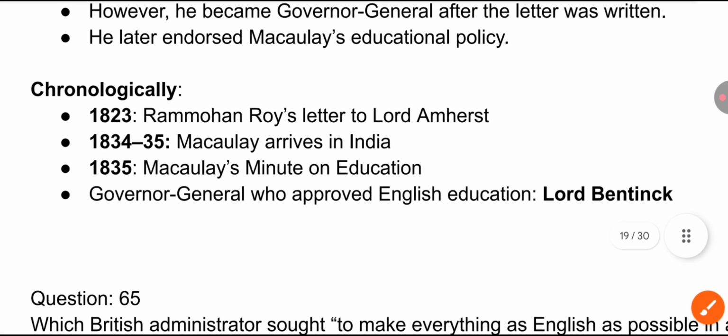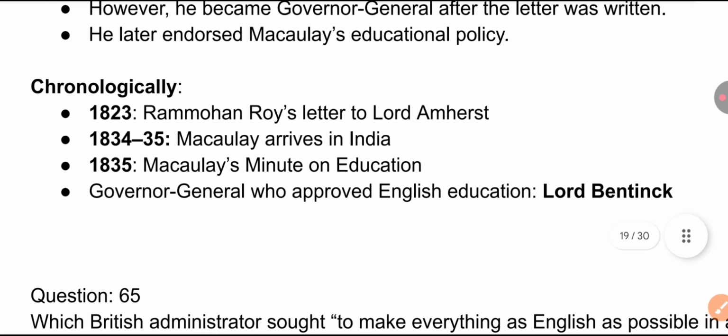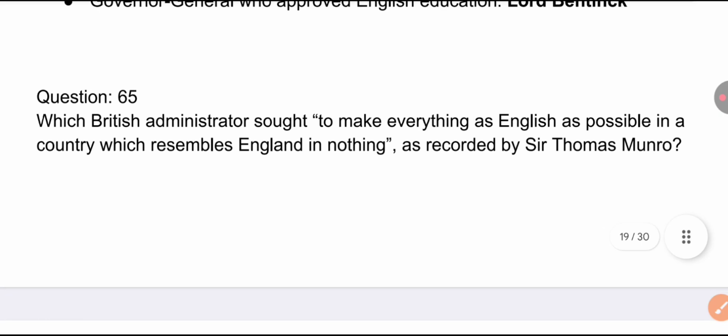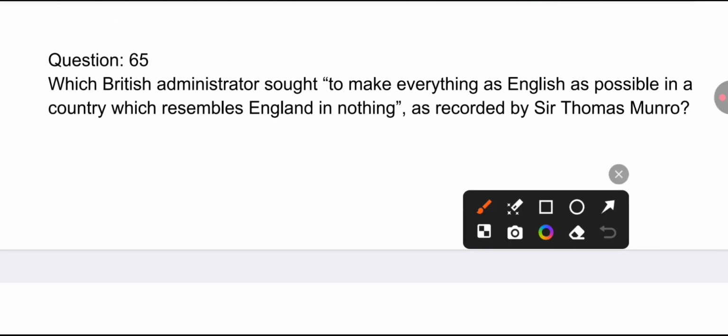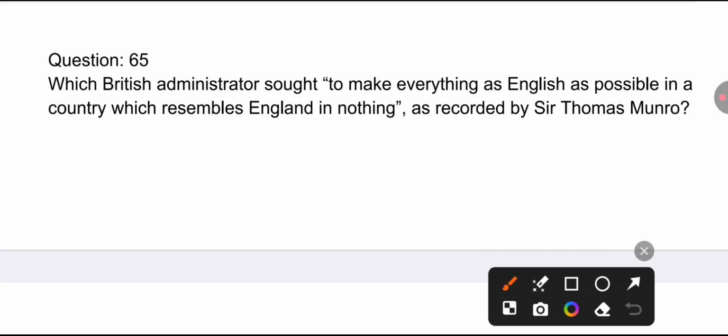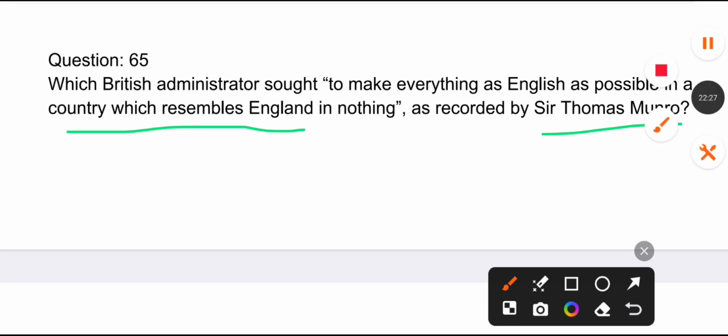Okay. Let's see the next question. Next question we have: which British administrator sought to make everything as English as possible in a country which resembles England in nothing, as recorded by Sir Thomas Munro? Which British administrator sought to make everything as English as possible?